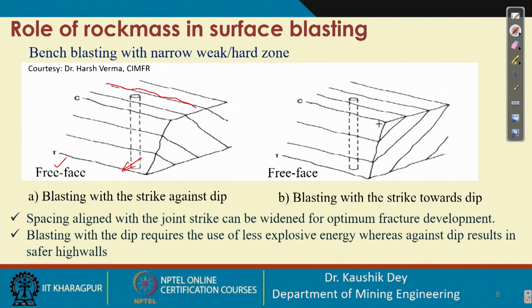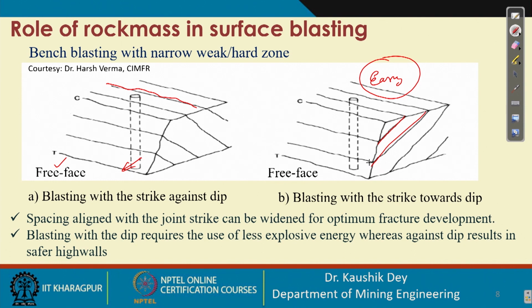But in this case, the blasting is with the strike towards dip. The face is towards the joint dip direction, so it is a very easy blasting condition. With a little bit of explosive energy, this blast will fall, but there is a likely chance that our slope will take the natural angle of the joint plane.